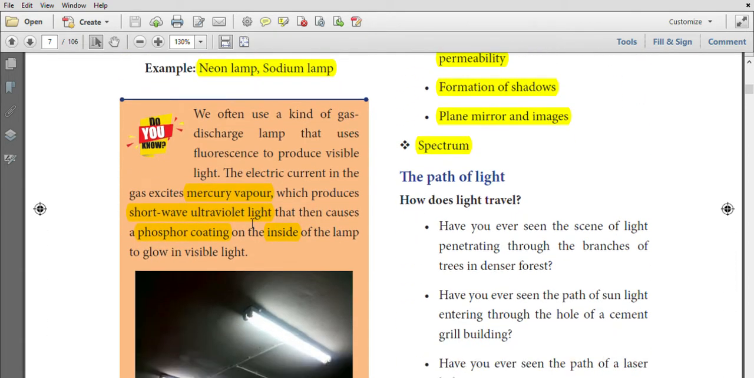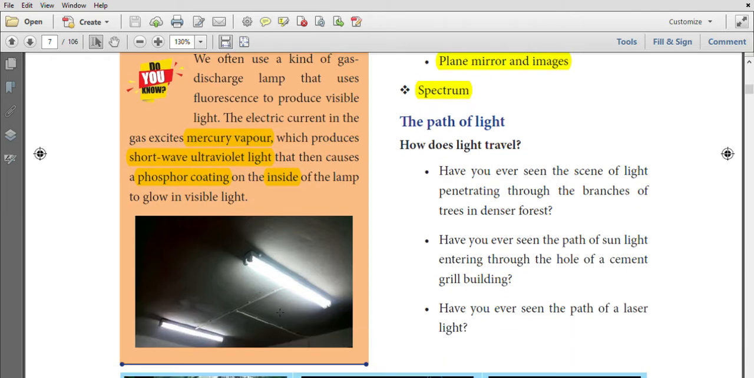In the tube light, mercury vapor is filled. When you pass a current through the tube light, short wave ultraviolet rays are produced by the mercury vapor. Inside the tube light, phosphor is coated. The phosphor emits white light. You cannot see the UV light, but the phosphor emits the white light, visible light.